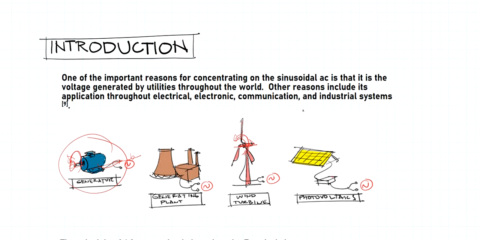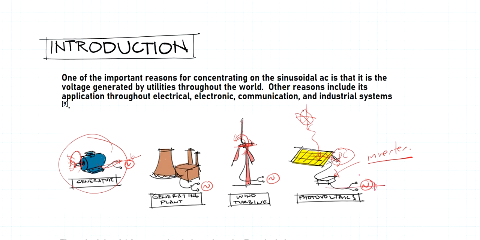Right here we also have the photovoltaics. The photovoltaics are devices that convert the light energy from the sun into electrical energy. But right here the output is DC, but because of this device, which we call an inverter, it converts the DC electricity into AC electricity.